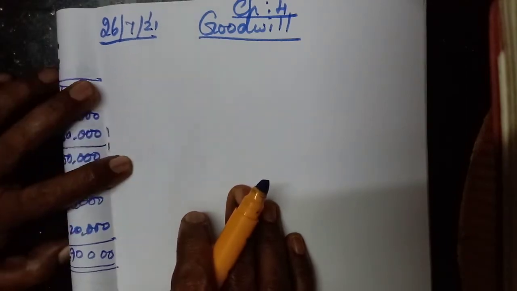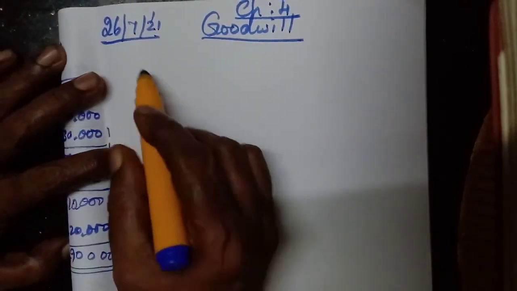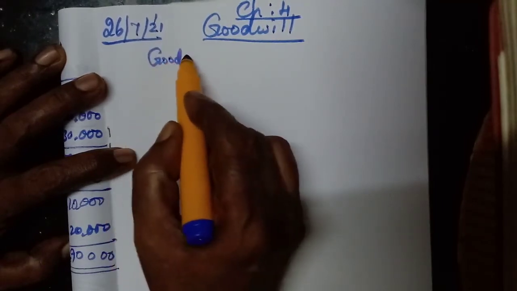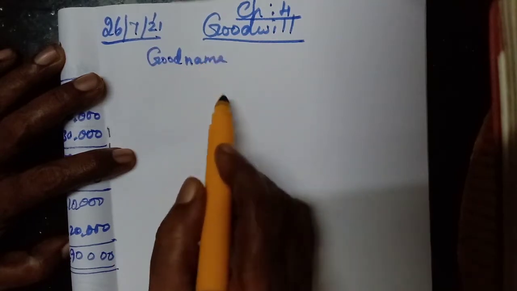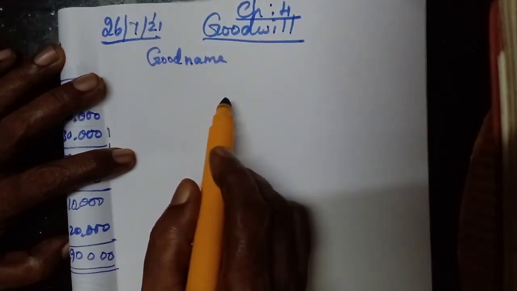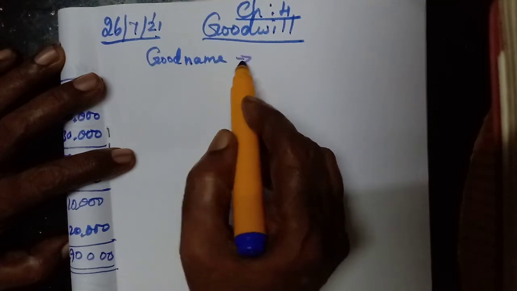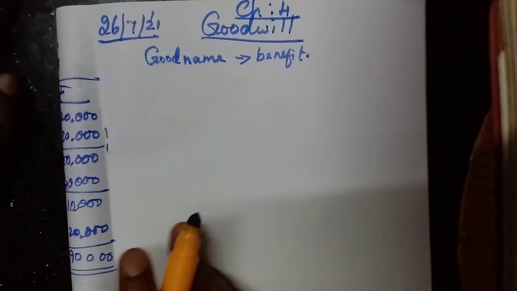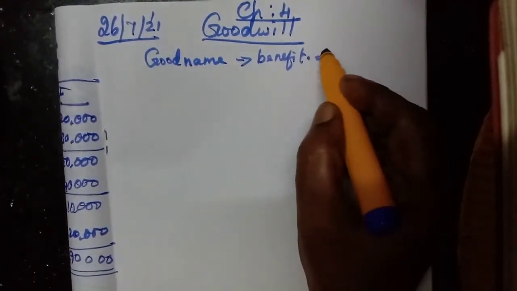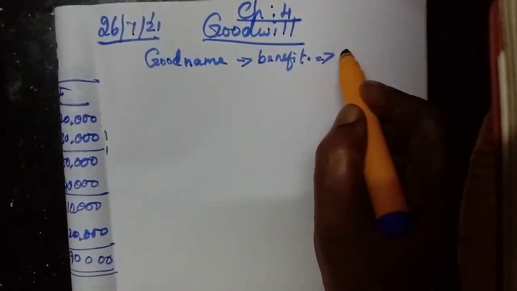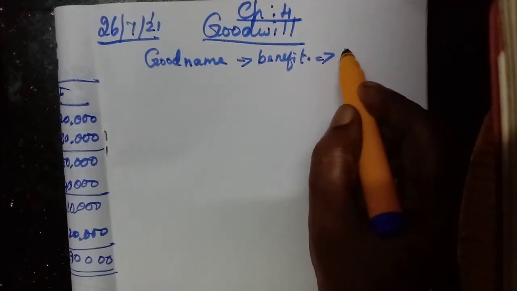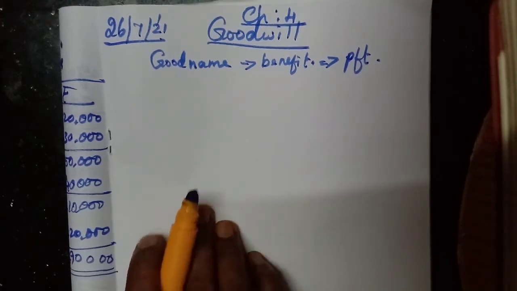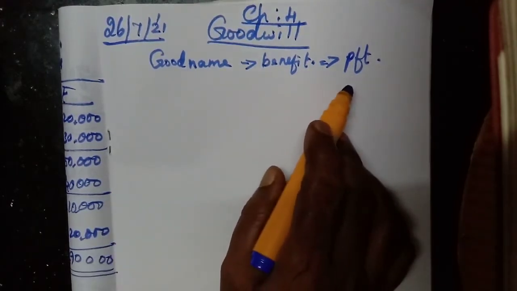Now, goodwill, we have already learnt. Goodwill means it is the good name. That is what we should know. Good name of a firm or a business organization. This will bring benefit to the business. Here, what benefit will they receive? They can earn more profit in future. With the help of goodwill, they can earn more profit.